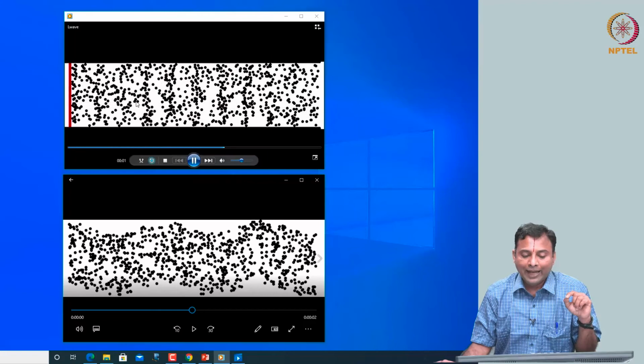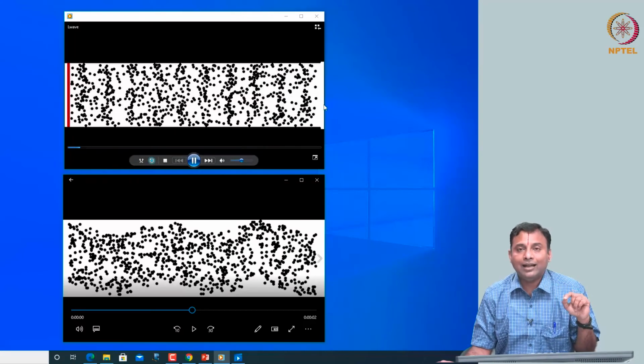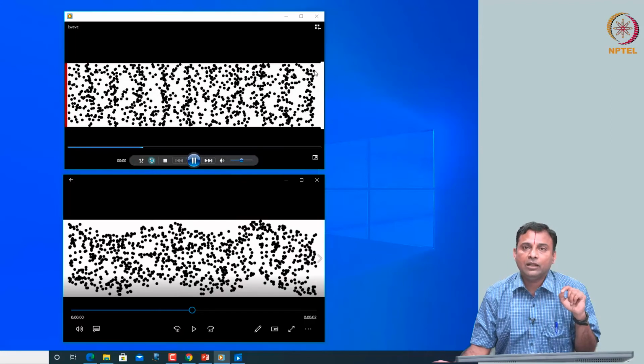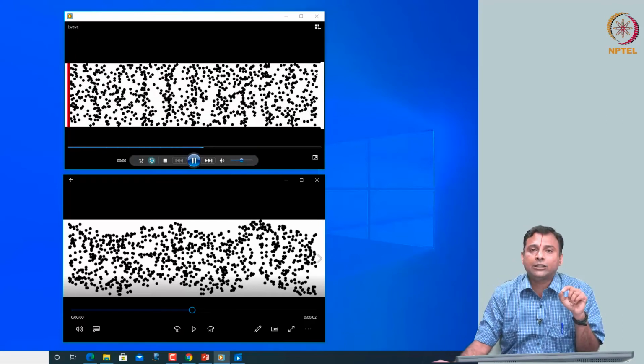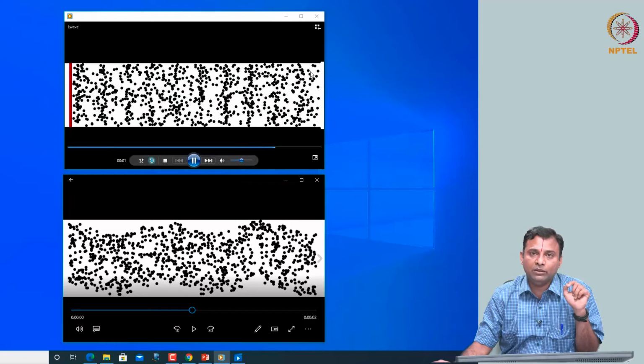Here the direction of oscillation back and forth and the direction of the wave are in the same direction. This is called your longitudinal waves, compressional waves. So this is what we will exploit in biomedical imaging, ultrasound imaging.